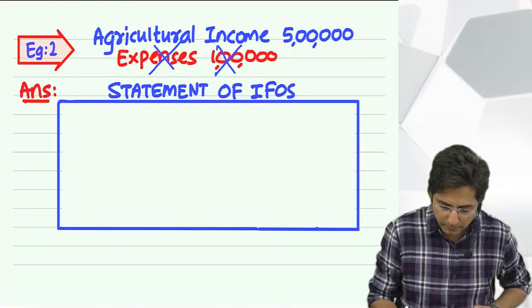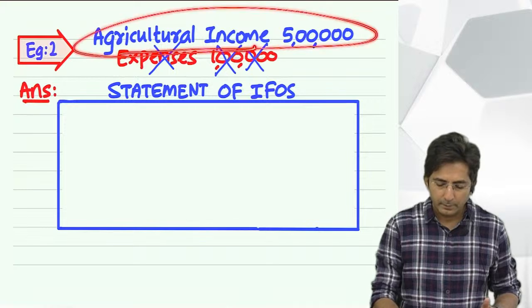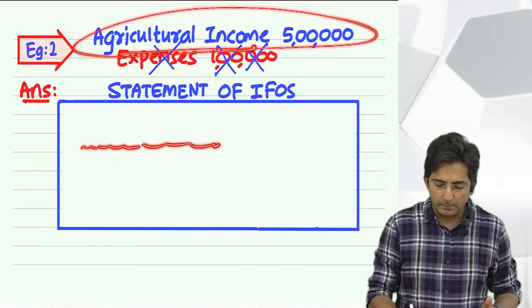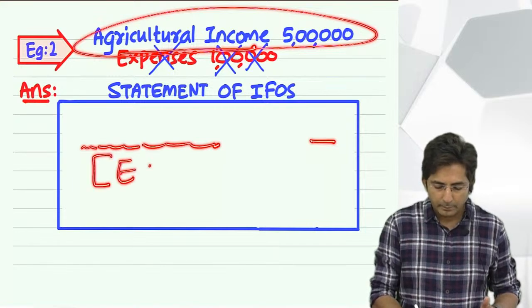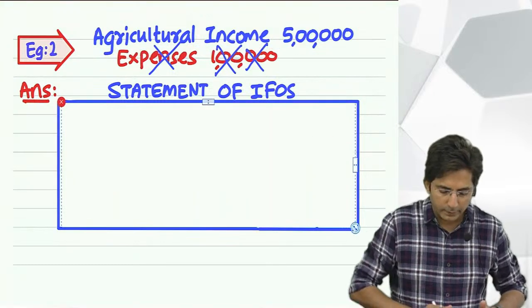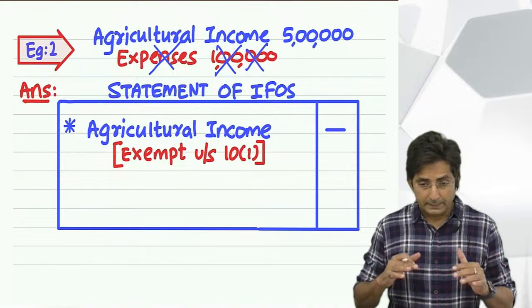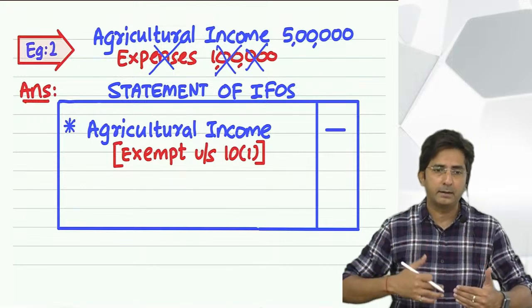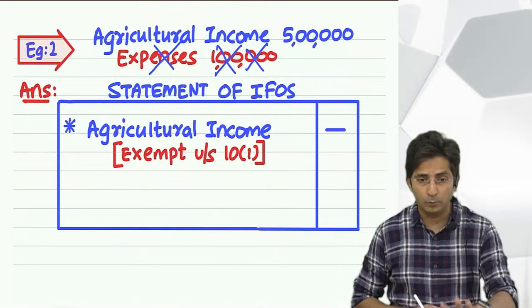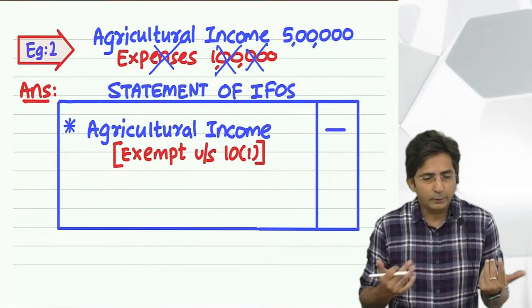See, I put a cross mark. And how will be the presentation of the agriculture income? I will write here agriculture income and in the outer column I will put dash. And in bracket I will write exempt under section 10(1). Okay, so I have shown it here already. Correct? So in short, at the beginning I said that whenever some expenditure is there, you have to deduct from the related income. But that policy of deduction you have to follow only if the income is taxable. If the income is exempt, ignore the expense.